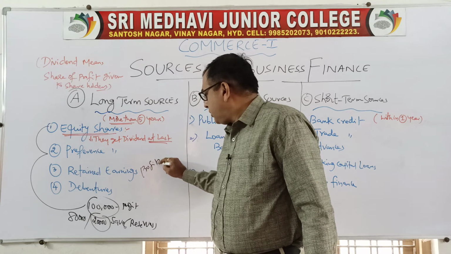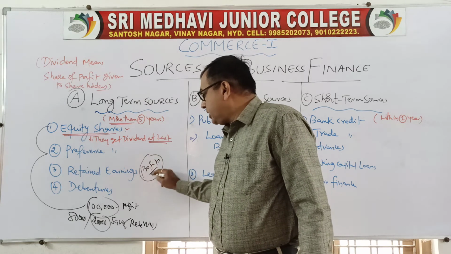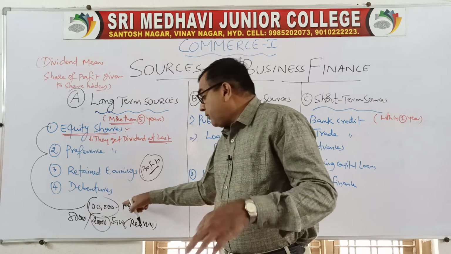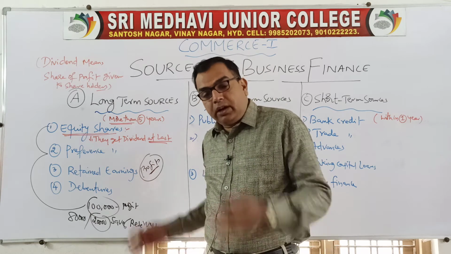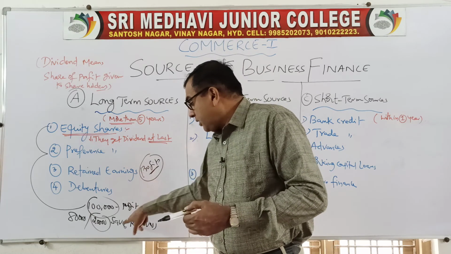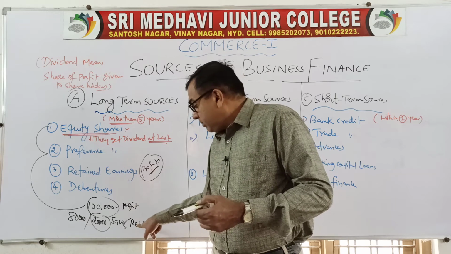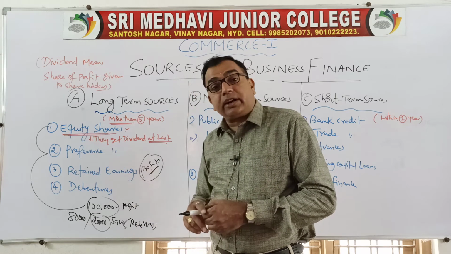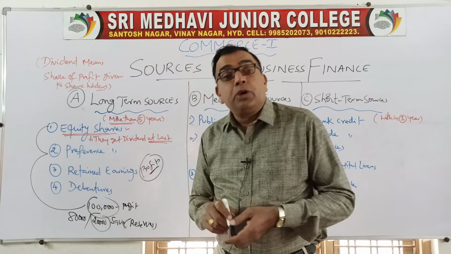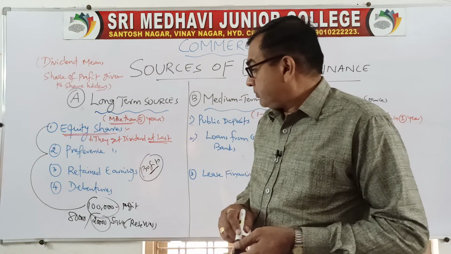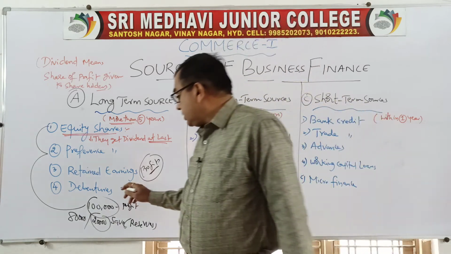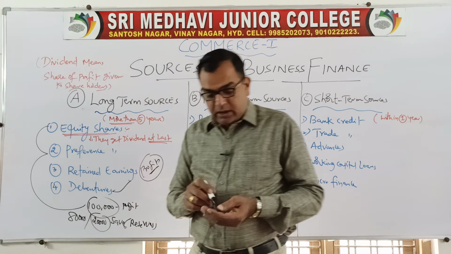Earnings means profits. The total profits earned by the company are not paid to the shareholders as dividend, but some part of the profits is left with the company. That may be called reserves, or retained earnings, or plowing back of profits also. Clear?